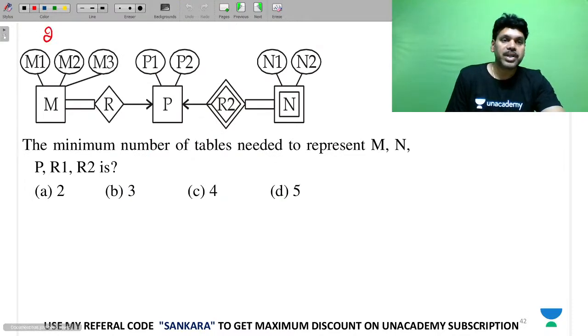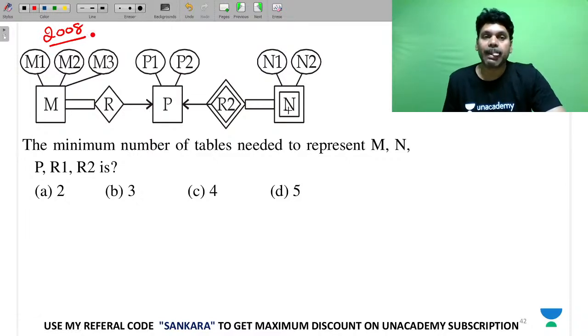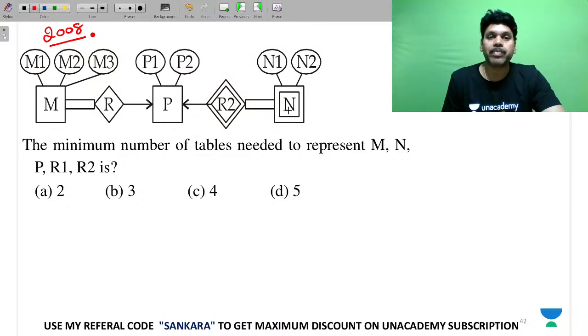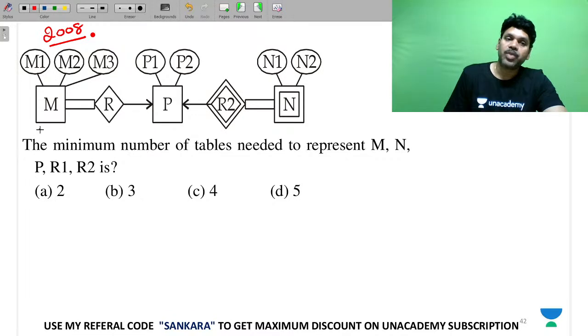This is a 28 IISc Bangalore question. Very good question this is. So by seeing the structure, don't get worried. At least bother about the structure. You bother about the rules. You know the rules how to map the table. Listen. We want M, where M1 is a key. We want N, where N1 is a partial key.